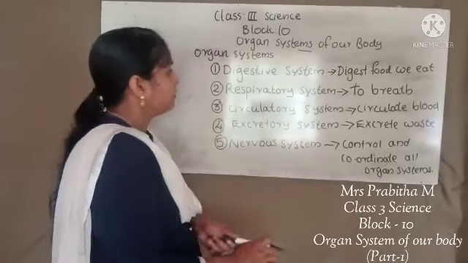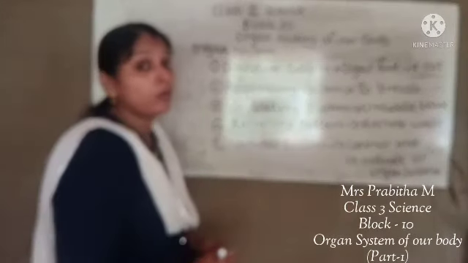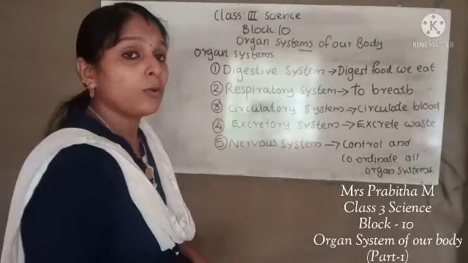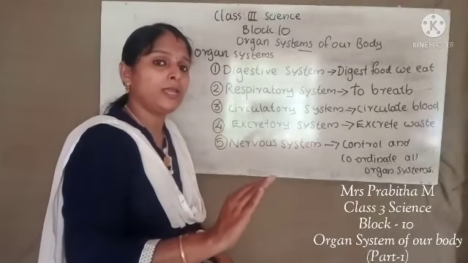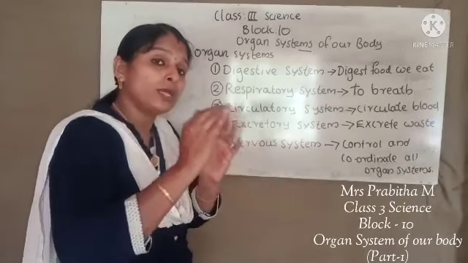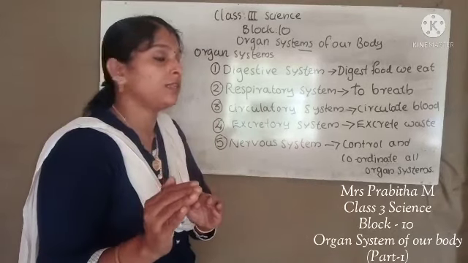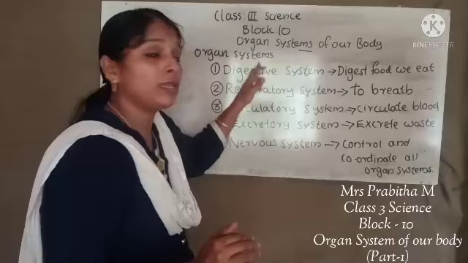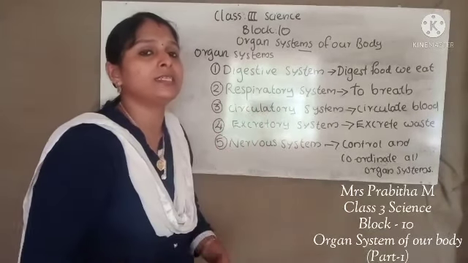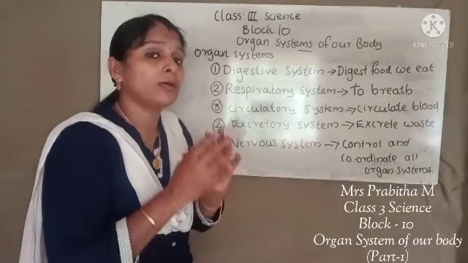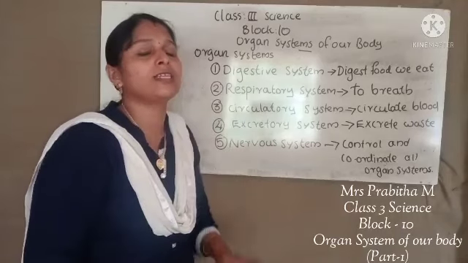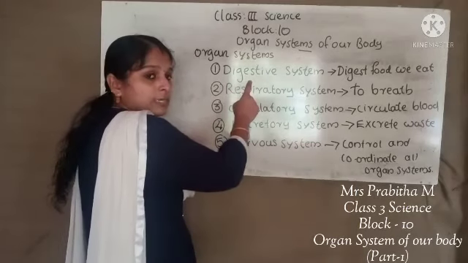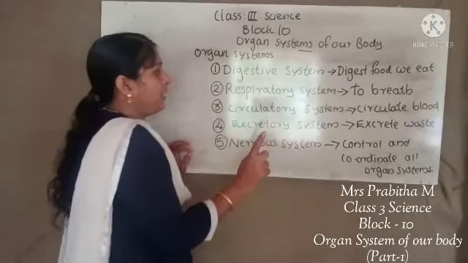These are the important organ systems in our body. An organ is a part of our body. Organs that work together to do some special function are called an organ system. For the digestive system, many organs work together to do digestion in our body. Then only will digestion take place. The digestive system helps to digest the food we eat.